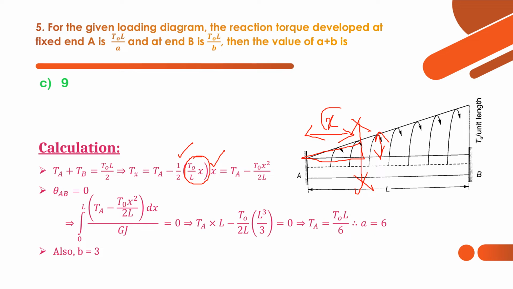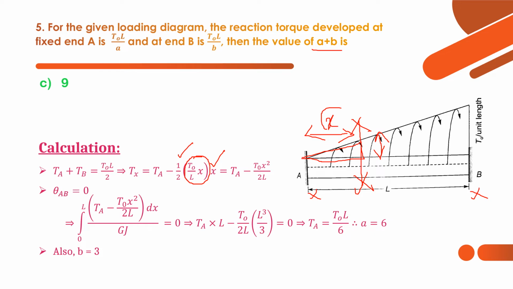Now we have to find the value of A plus B. And we know the end conditions. Both the ends are fixed. That means the angle of twist between A and B will be 0. So that's why theta AB is equal to 0. And what is angle of twist? TL by GJ. And we have T at section X. So that's why we are integrating from the 0th position to the Lth position, so 0 to L, that is the whole length of the beam.